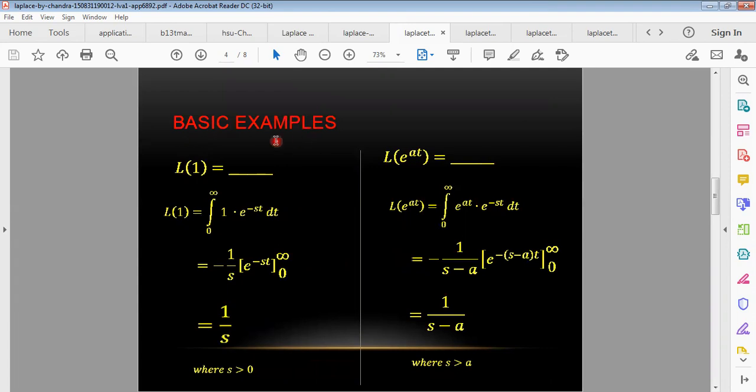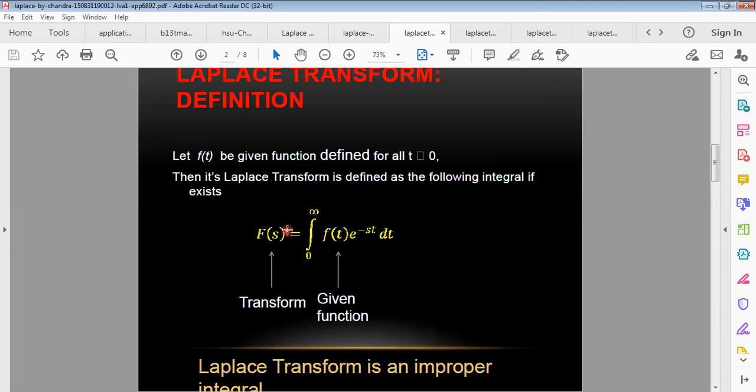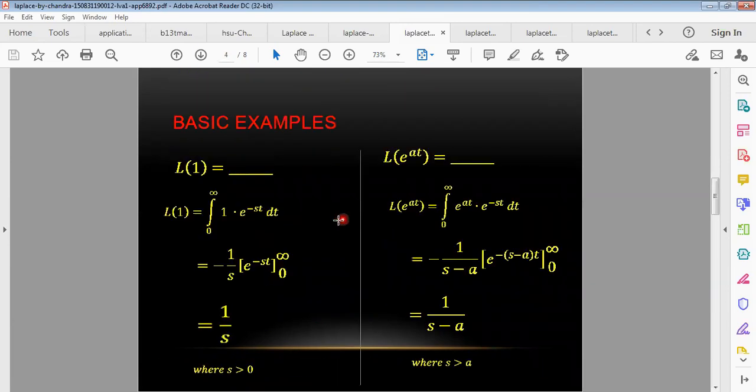So now some basics, a basic example. Suppose we want the Laplace transformation of 1. How can we get it? From the definition, the Laplace transformation of f of t equals F of s. From the definition, we get the integral from 0 to infinity of f of t times e to the power minus st dt. If f of t equals 1, then the Laplace transformation of 1 will be the integral from 0 to infinity of 1 times e to the power minus st dt. Just integrating this improper integral will give the result for the Laplace transformation of 1.